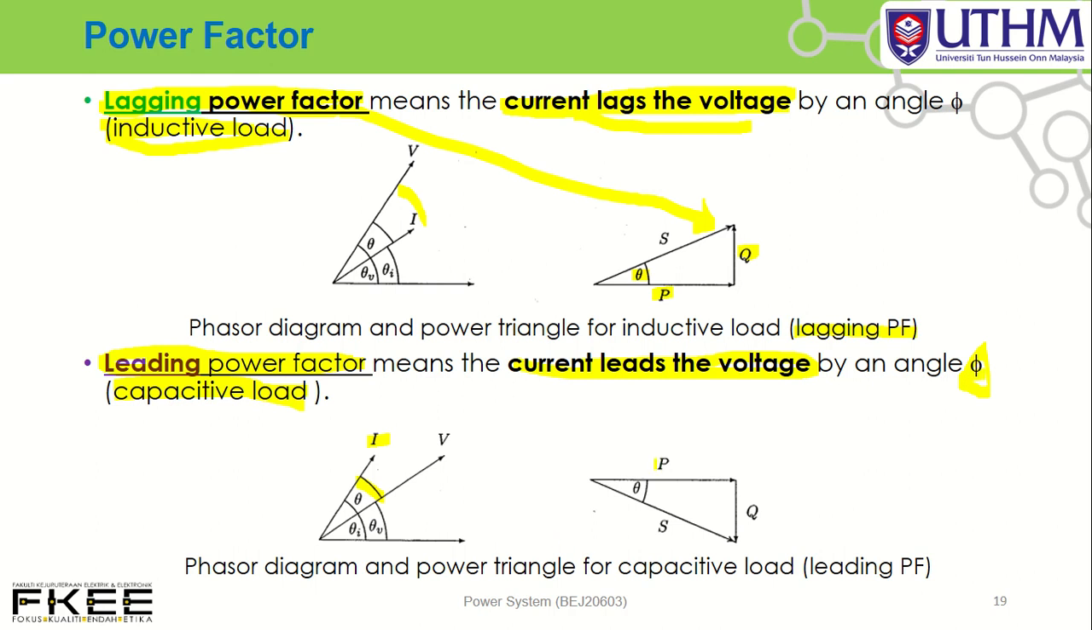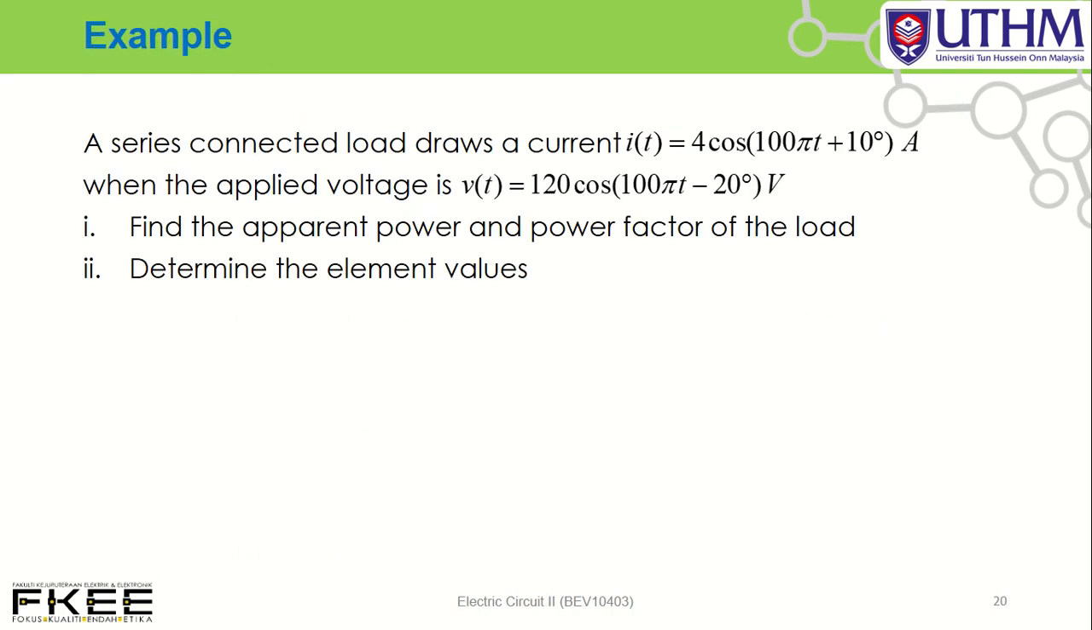Okay, this is the power triangle. We have a negative Q, for capacitive load we have a negative Q. Okay, this is the power factor. We have a lagging power factor, we have a leading power factor. So we have to differentiate between lagging and leading power factor. Okay, look at the example.